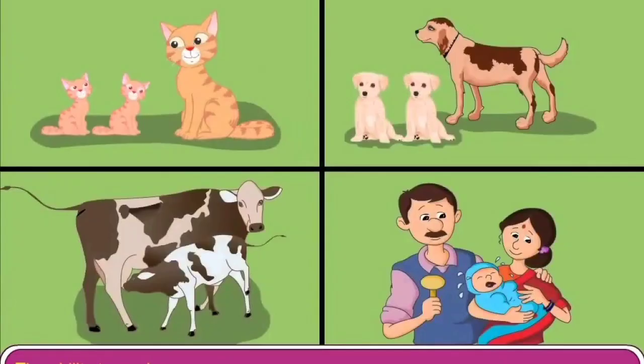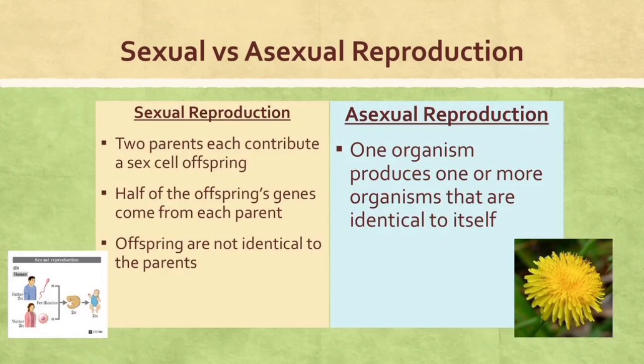Reproduction. Reproduction is the ability of living organisms to produce offspring. It ensures the continuation of a species over generations. There are 2 main types of reproduction: asexual and sexual. Asexual reproduction involves a single parent and produces genetically identical offspring, while sexual reproduction involves 2 parents and leads to genetically diverse offspring. Reproduction ensures the survival and diversity of species on our planet.